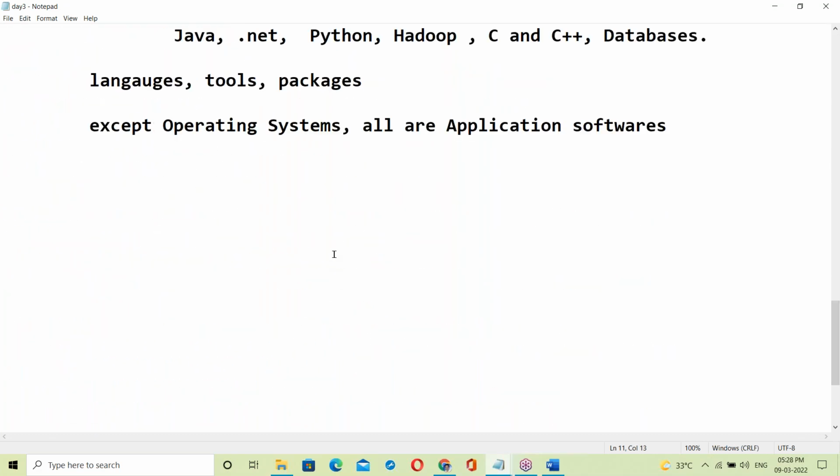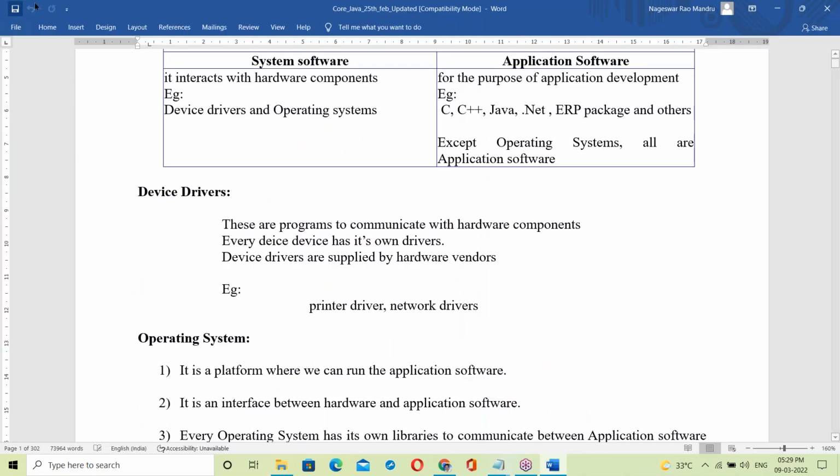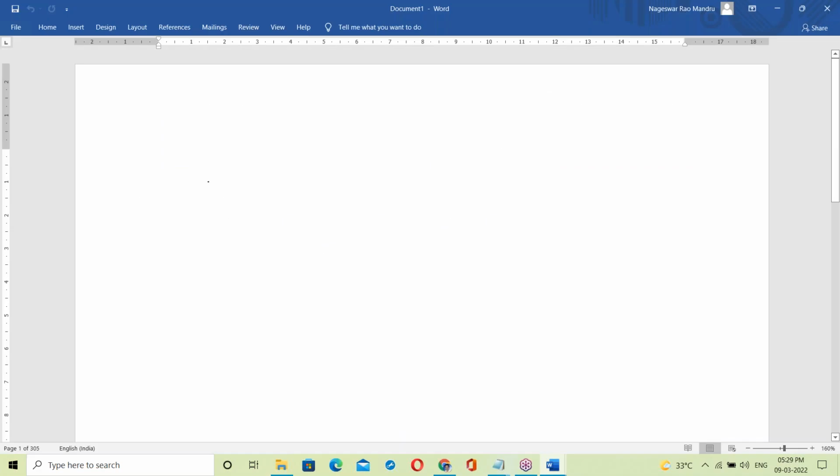The topic is about OS. What is an OS? Let me take a Word document for understanding purposes. It's easy to explain.